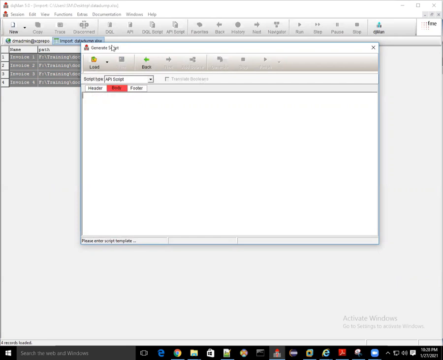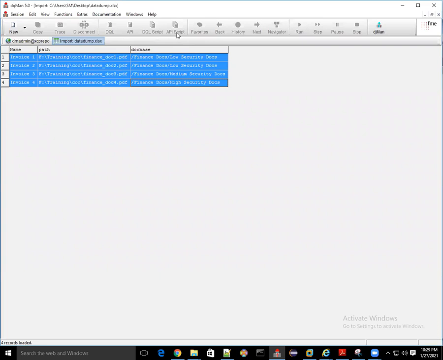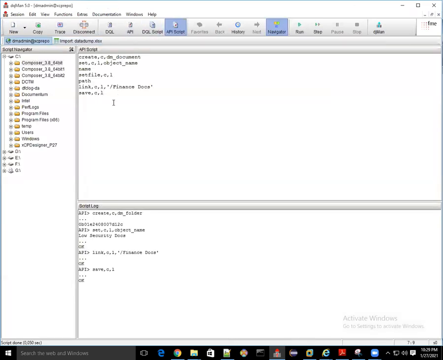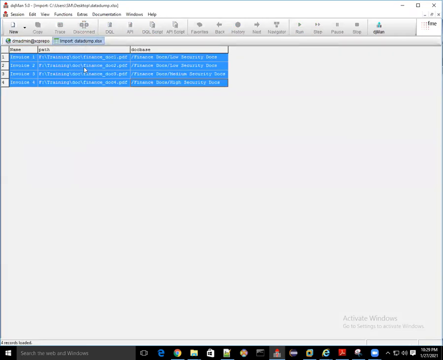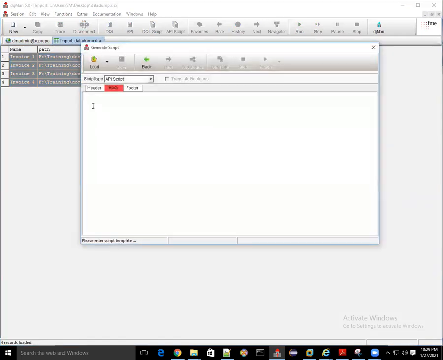If you remember, I asked you about this, the script that creates the document. So let me copy it. Now go to this dump, right click, generate script, and paste. Now we have to make a little modification in this script.